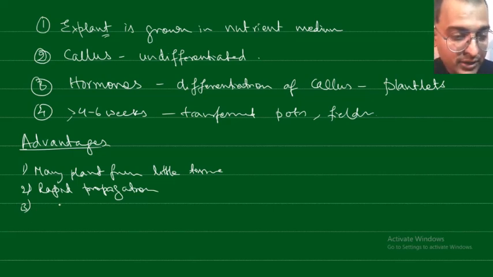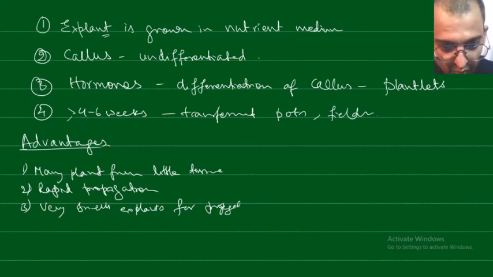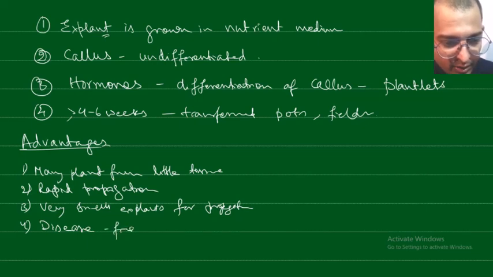The next one is that very small explants are used for propagation. So from only one plant you can produce so many plants. With little tissue you can produce so many plants. Also, generally these are disease free.